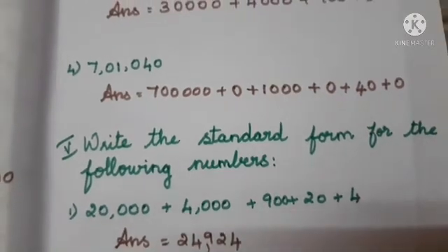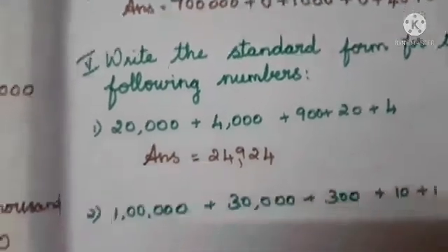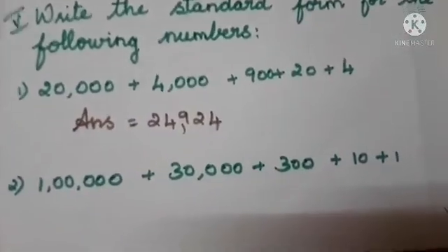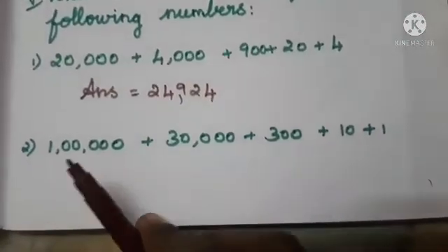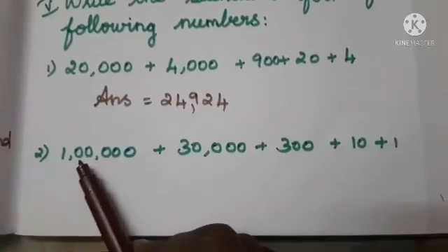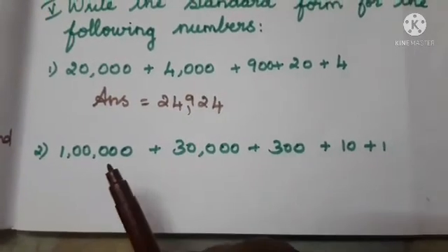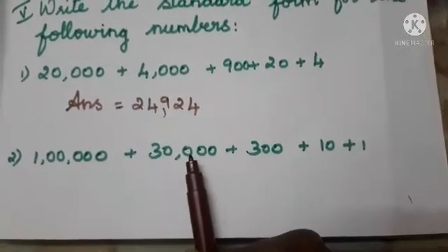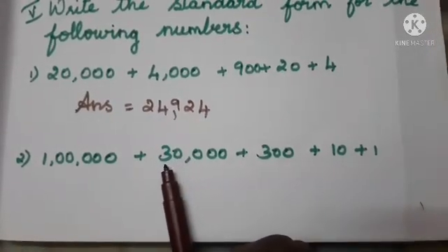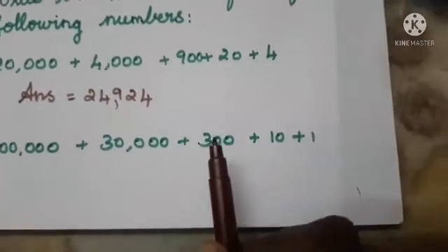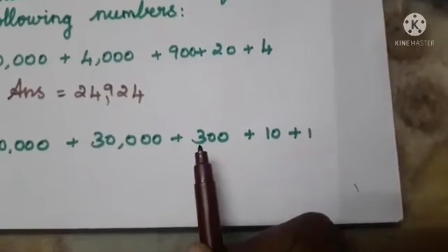Okay, it's easy now, this one. Look at the next one, ma. Next problem we have. This is ones, tens, 100, 1000, 10,000, lakh. So 1 lakh. Then here ones, tens, 100, 1000, 10,000. So 30,000 plus ones, tens, 100.